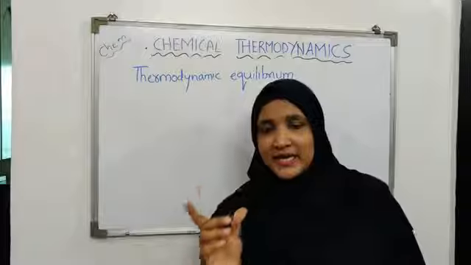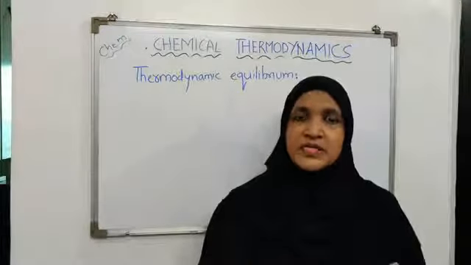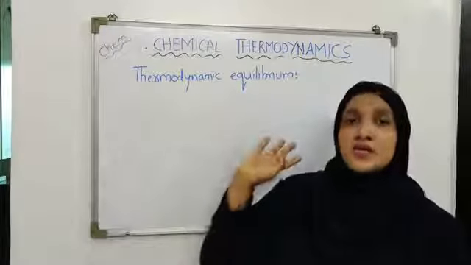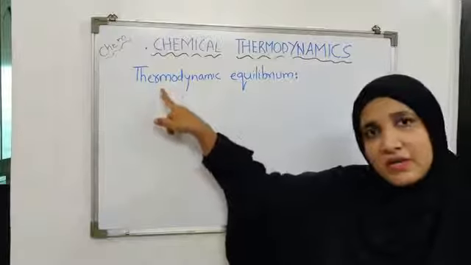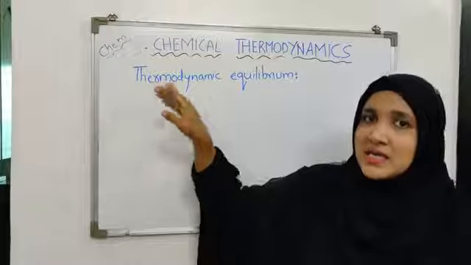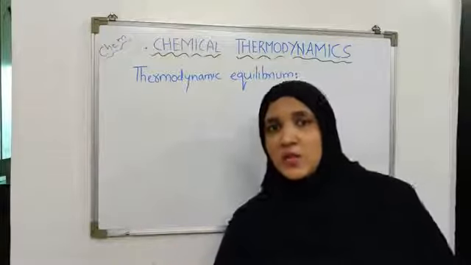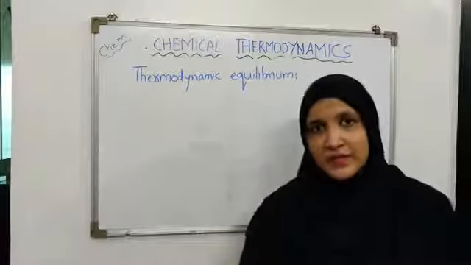Okay, and that transition from one equilibrium state to another equilibrium state is known as process. Okay, so I hope you have understood the meaning of thermodynamic equilibrium. And what is process? Process is a change or transition in the state of the system from one equilibrium to another equilibrium. Okay.